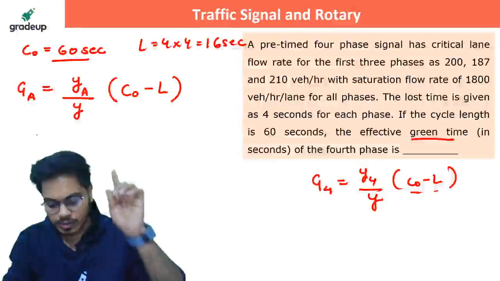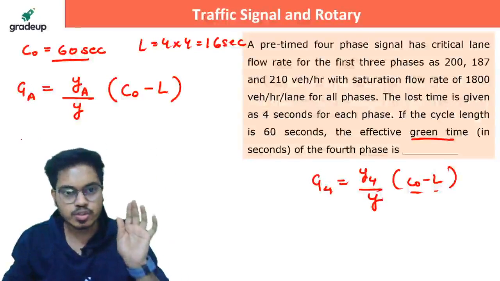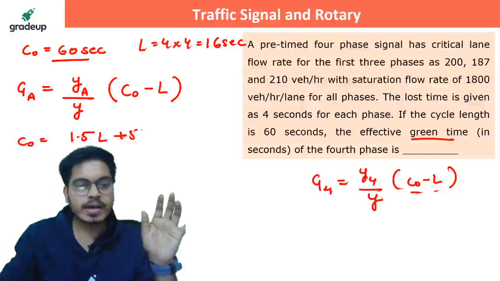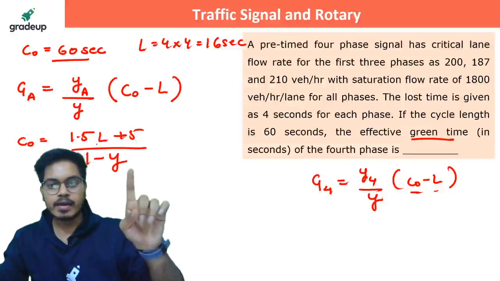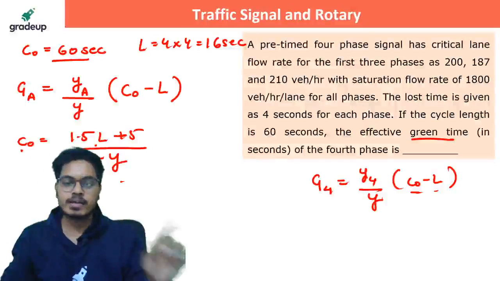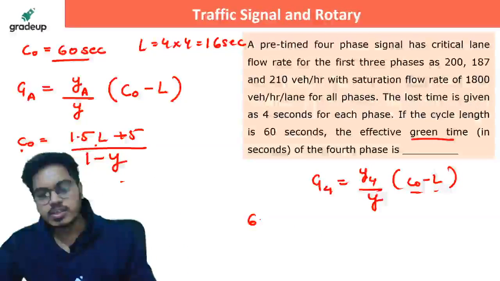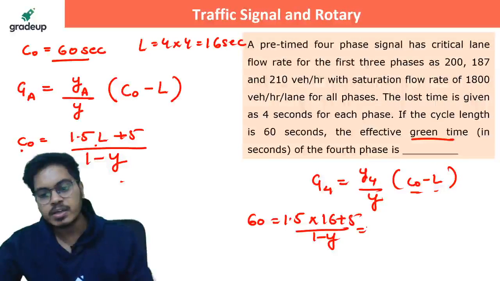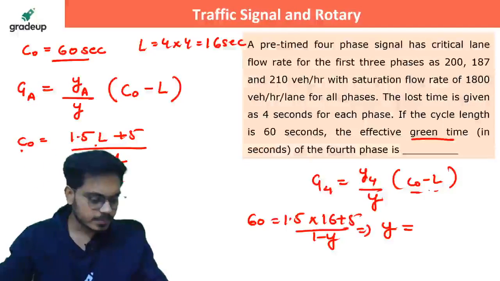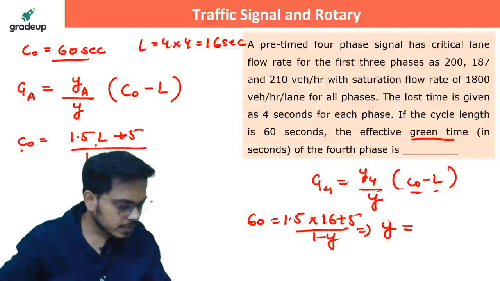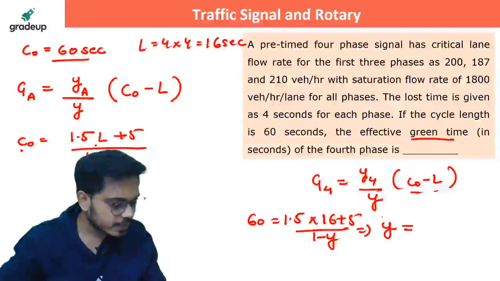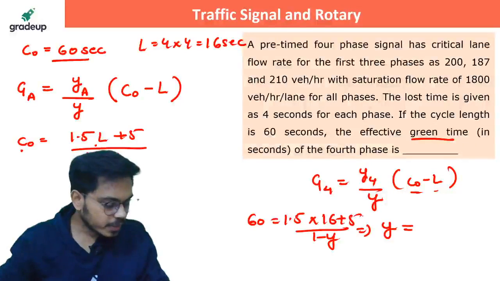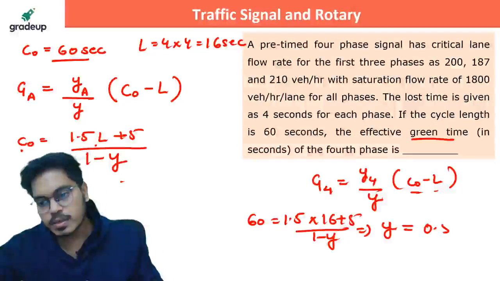With the help of C naught, let's find out the value of Y. C naught is (1.5L + 5) upon (1 minus Y). I have L, I have C naught, so I can get the value of Y. C naught is 60, it is 1.5 times 16 plus 5 over 1 minus Y. So from here the Y value should come as 0.52.